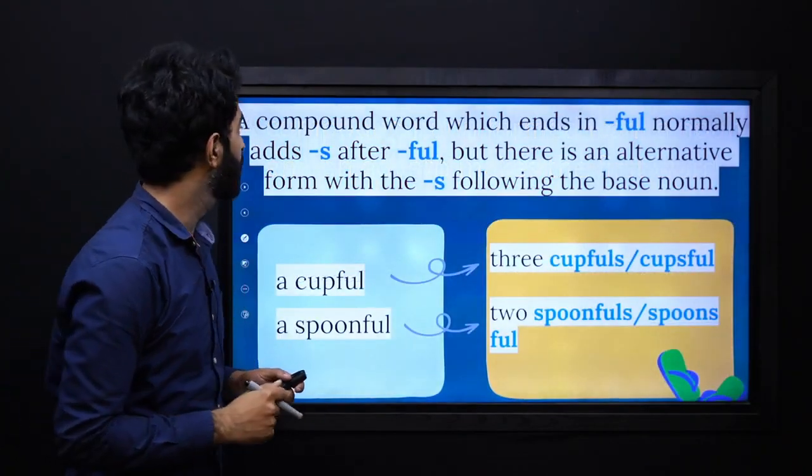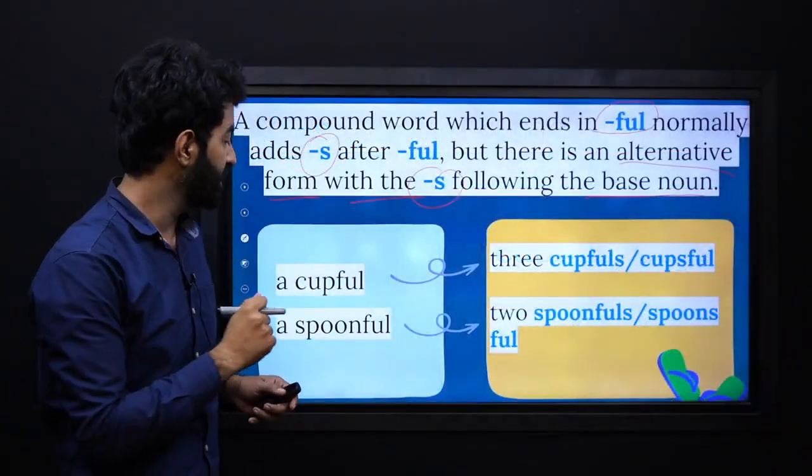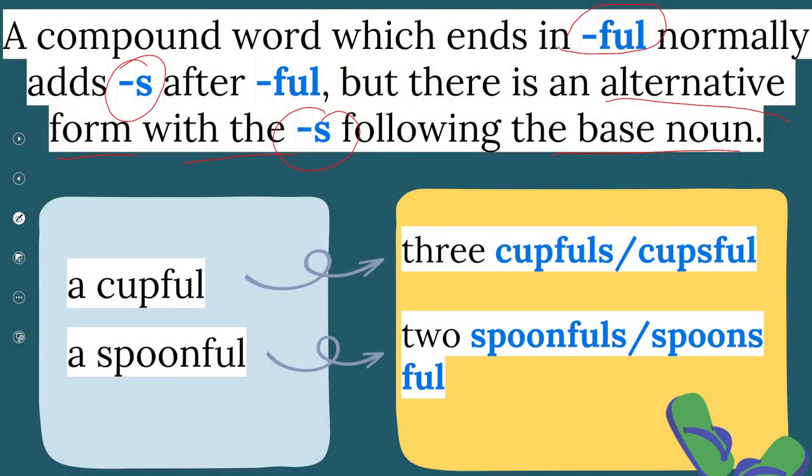Next we have a compound noun which ends in full. It normally adds s after full, but there is an alternative form with the s following the base noun. So we learned that there are two ways. Let's see. A cupful will be 3 cupfuls or 3 cups full.